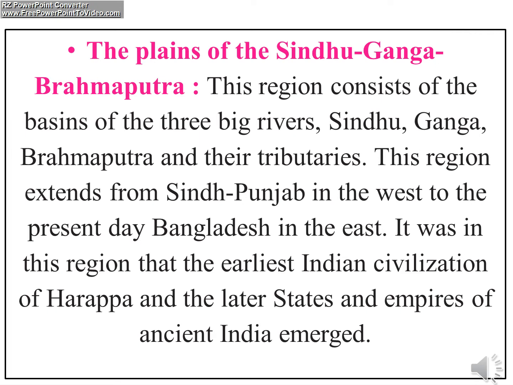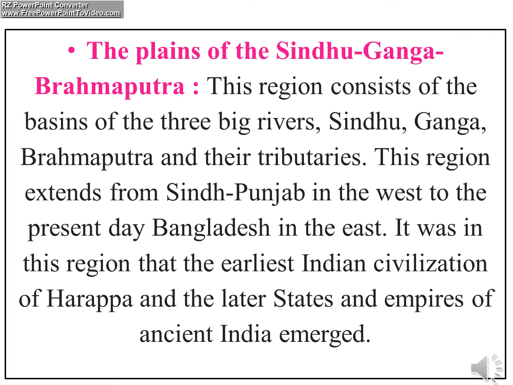This region consists of the basins of three big rivers, Sindhu, Ganga, Brahmaputra and their tributaries. This region extends from Sindh, Punjab in the west to the present day Bangladesh in the east. It was in this region the earliest Indian civilization of Harappa and later states and empires of ancient India emerged.